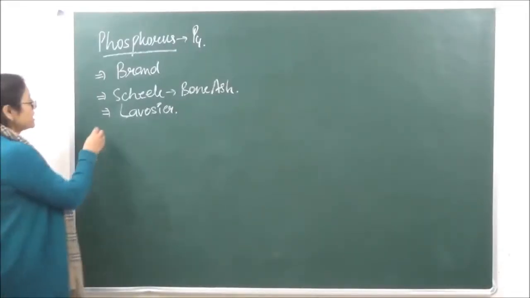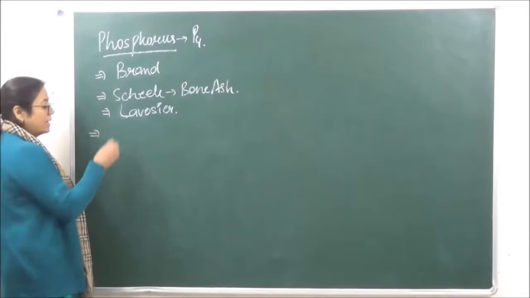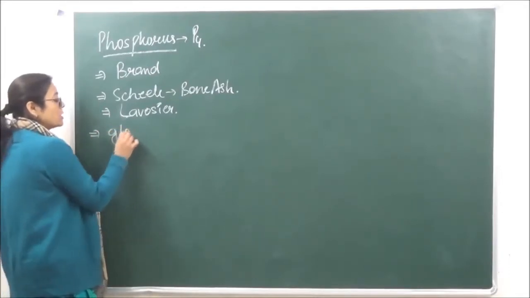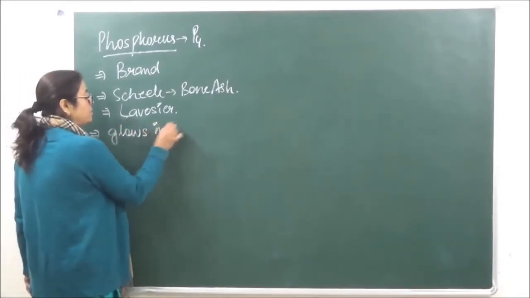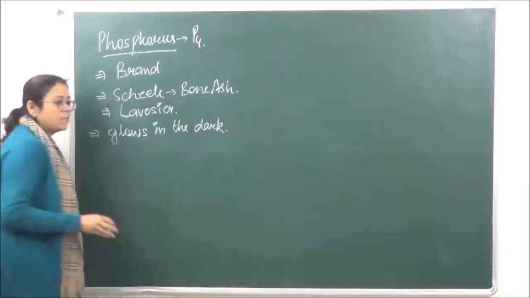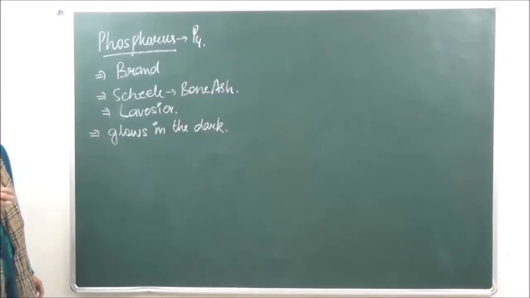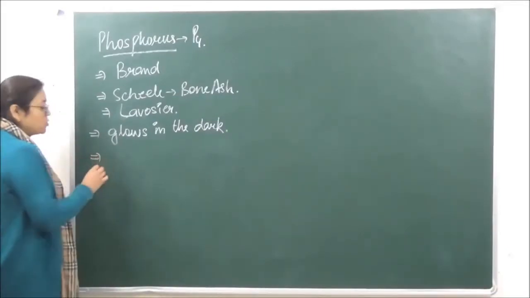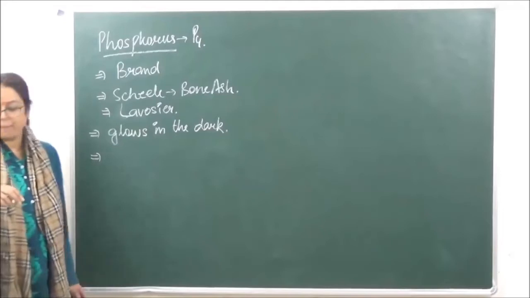Now phosphorus has a very peculiar property that it glows in the dark. When we talk of phosphorus, it is not found free in nature, but mostly it is found in combined state.